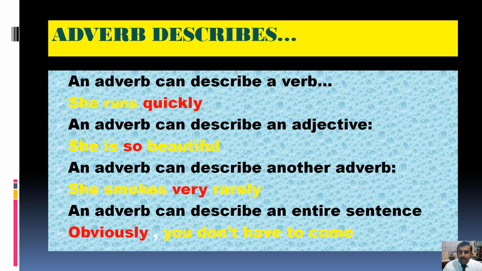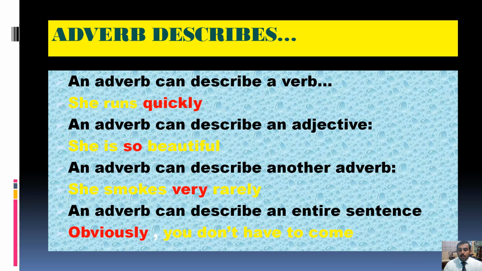The next: an adverb can describe another adverb. Now this is another function, or you can say quality, of an adverb. The adverb can also describe another adverb. For example, here is one example written in front of you. As you can see: she smokes very rarely. Here the word very is describing the word rarely. So one adverb is describing another adverb. So this is another function of an adverb, that it can also describe another adverb. Got my point?